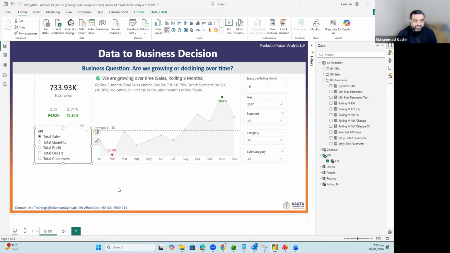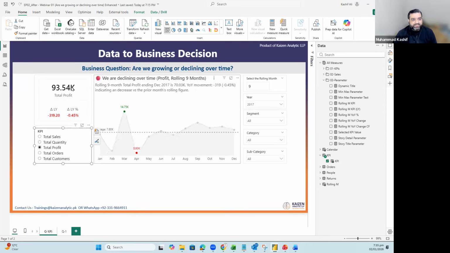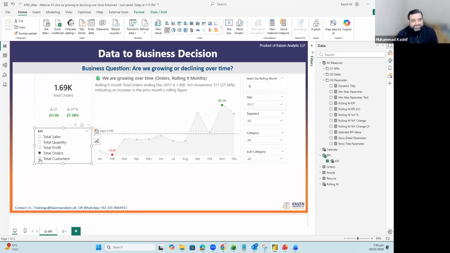If I click on total quantity, now everything is changed to total quantity. If I go to profit, everything is changed to profit. So sales have grown, but the profit has not grown over the period of, say, rolling 9 months. That's interesting. Then total orders, total customers. So there are different KPIs.